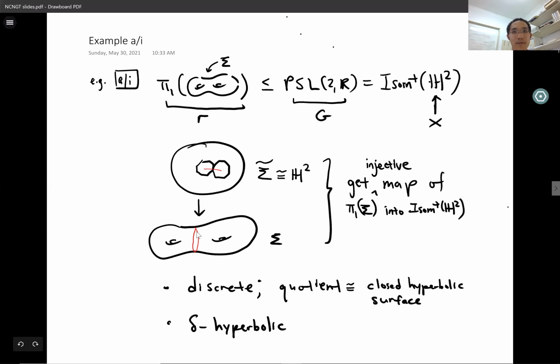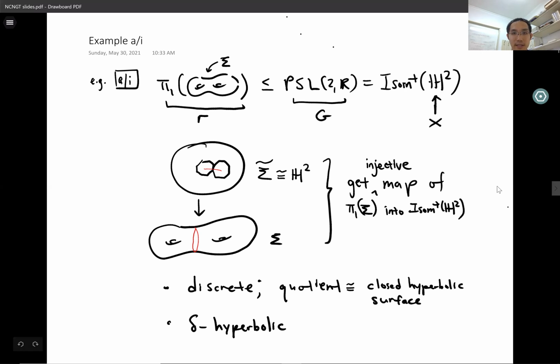The fundamental group of our surface acts on the universal cover by deck transformations. And through this identification, these deck transformations are identified with orientation-preserving isometries of the hyperbolic plane. This gives us a map from the fundamental group of the surface into the group of orientation-preserving isometries of the hyperbolic plane. In other words, to PSL2R.